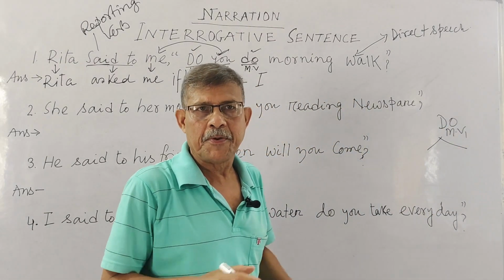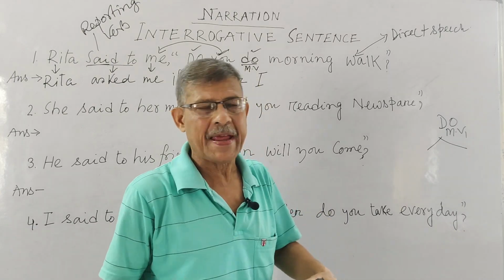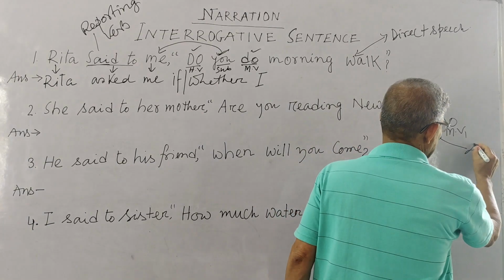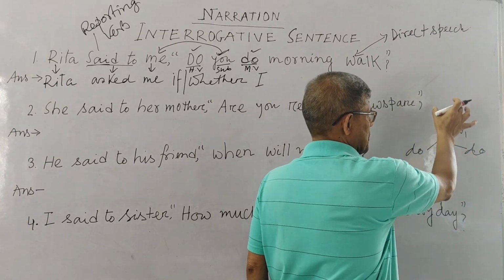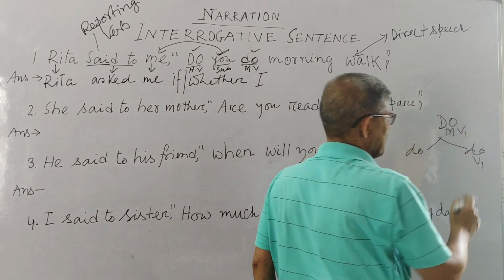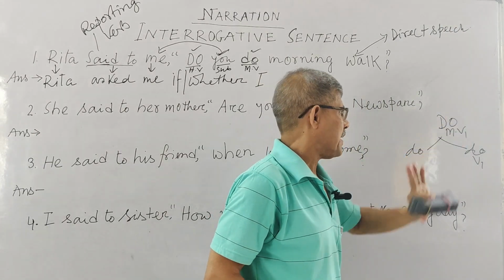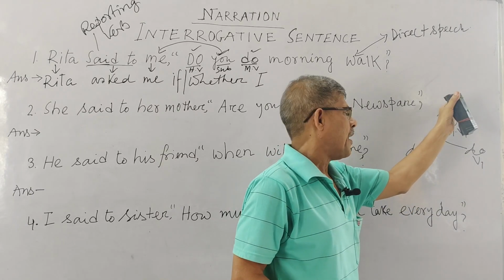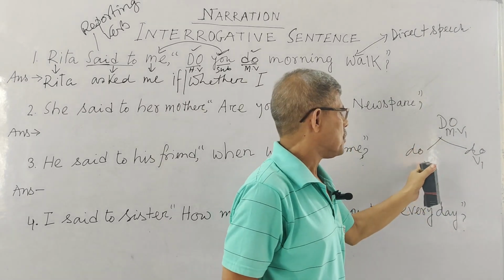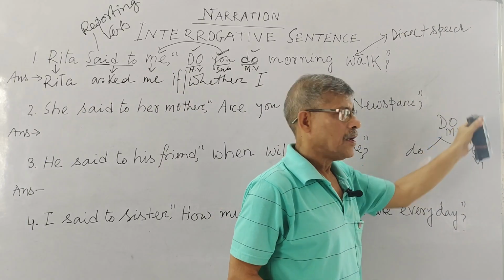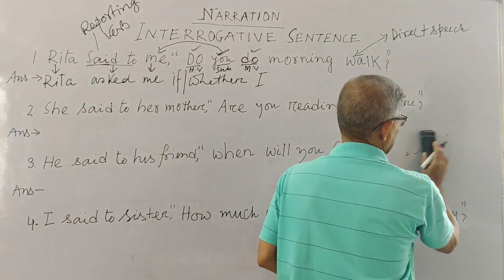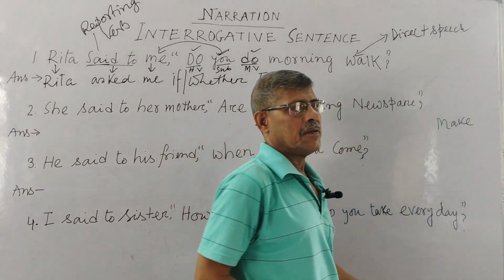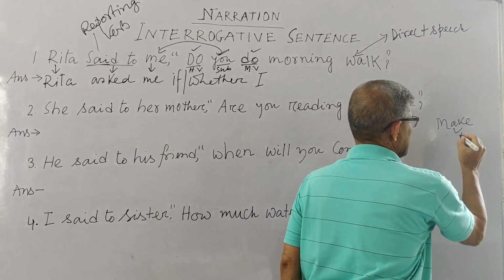Any V1 verb, if you break it into helping and main, then always your helping verb you get is do, and the main verb would be the V1 of the verb given here. So if you go back to your main verb, then do plus do, that is do. Again I am showing you another verb. Suppose there is the verb make and you know this is V1.